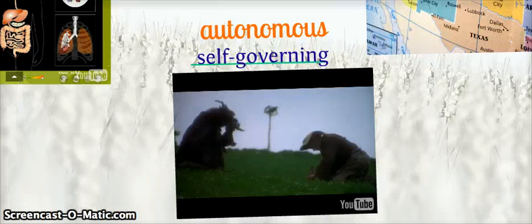The next word is autonomous, from those same two roots, right? Self-law. And it means self-governing. Autonomous is also an adjective. Okay, let's look at our sentence. Released from state control, the college finally became autonomous. So highlight your word, underline your meaning.